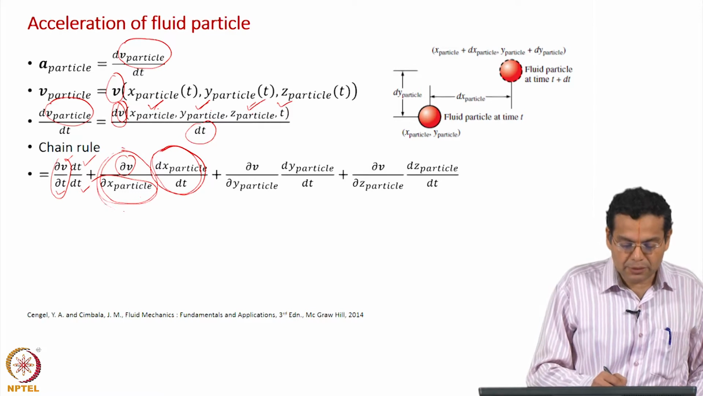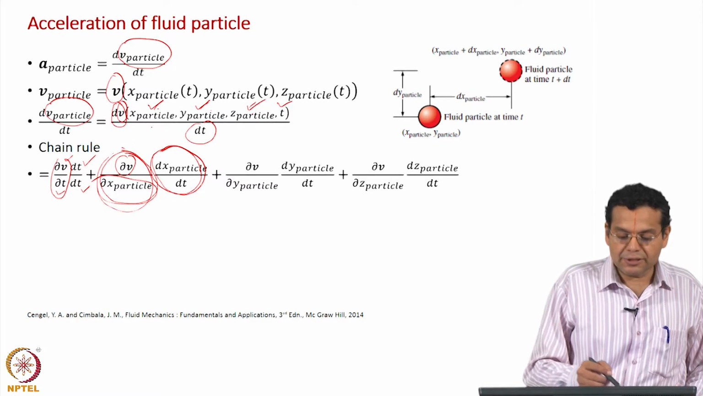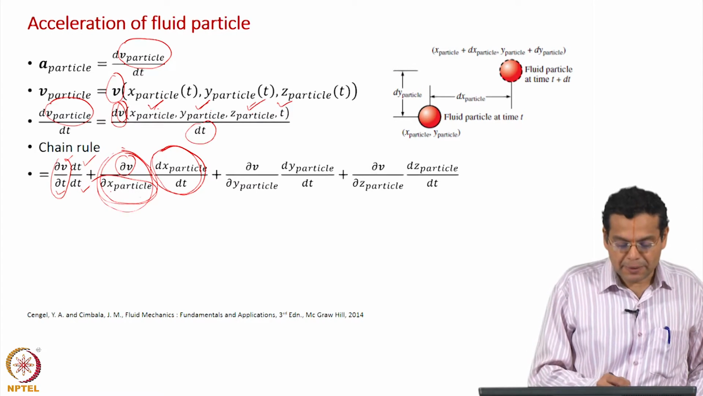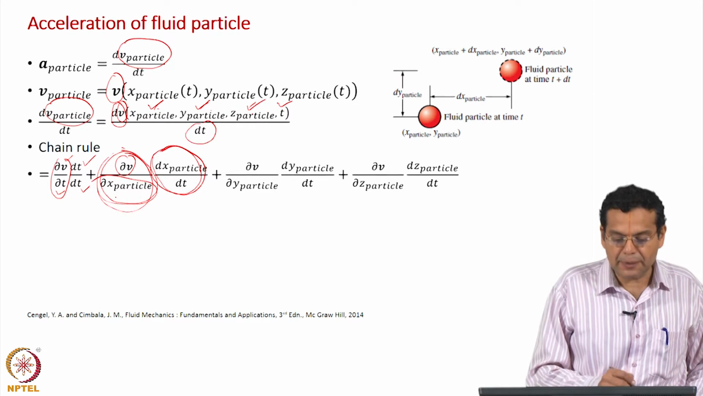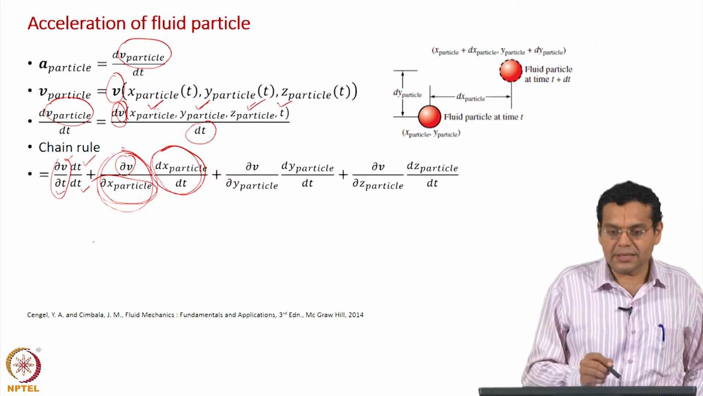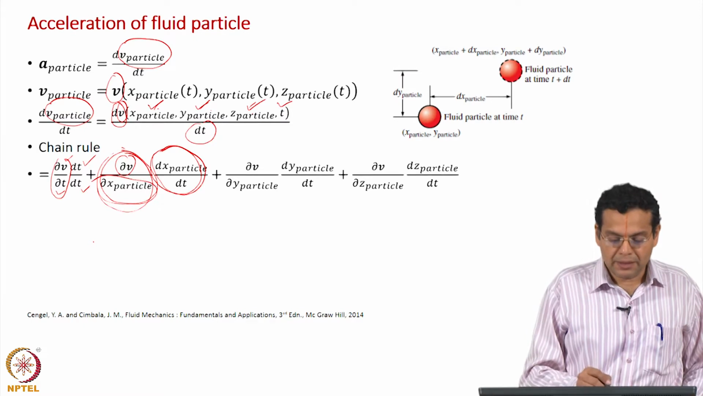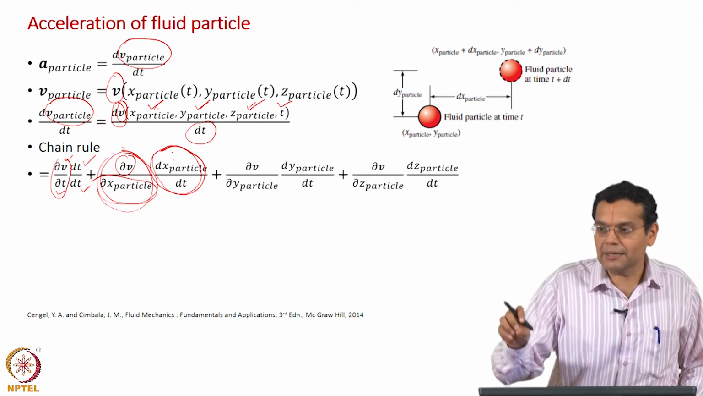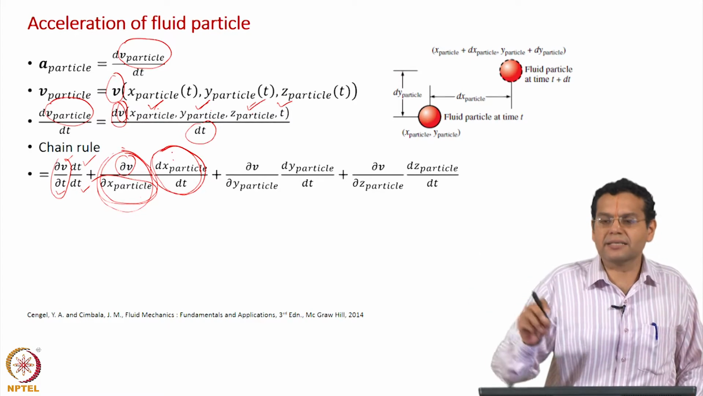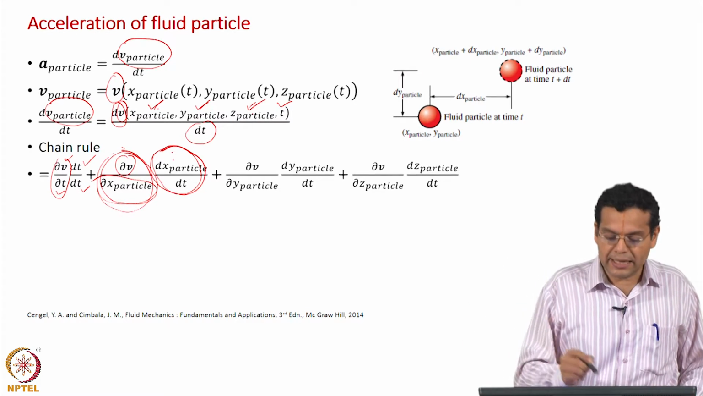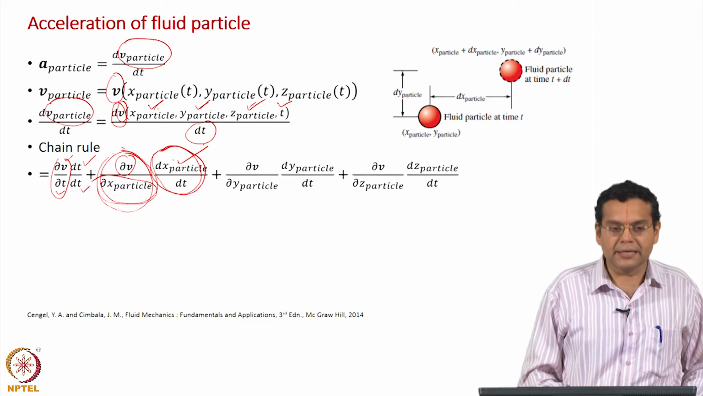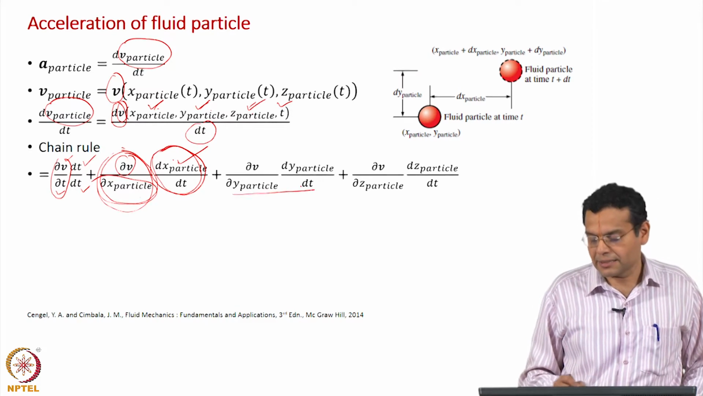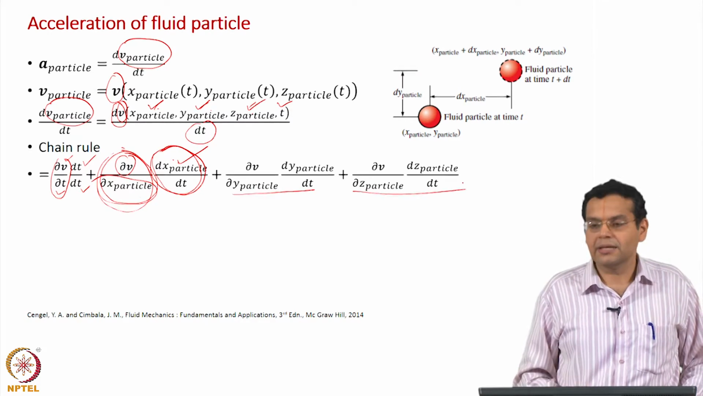Here it is dou by dou t because V is a function of 4 variables. They are partially differentiated with respect to only x particle, keeping all others constant, resulting in a partial derivative. X particle, y particle, z particle are all locations of the particles along its trajectory, and hence depend on only time, and hence we have d by dt here. Analogously in the y direction, analogously in the z direction.